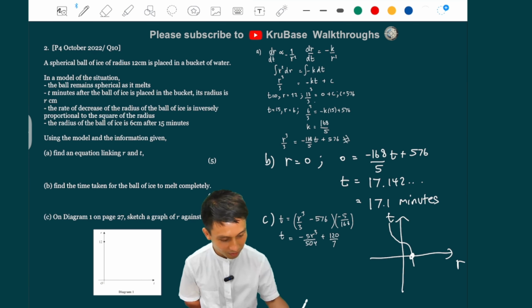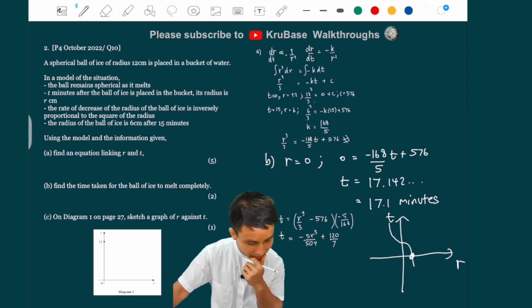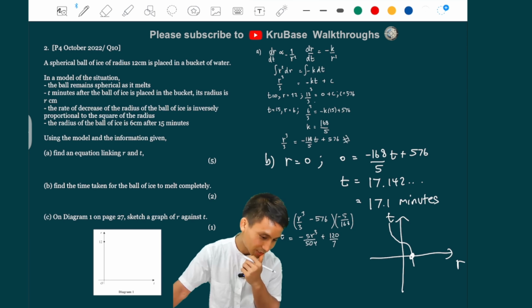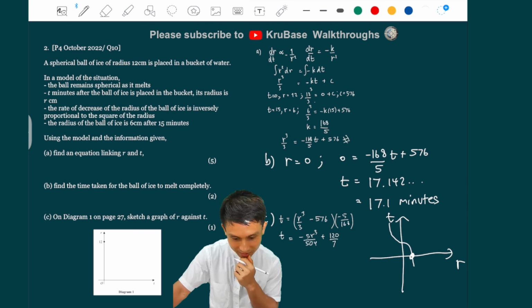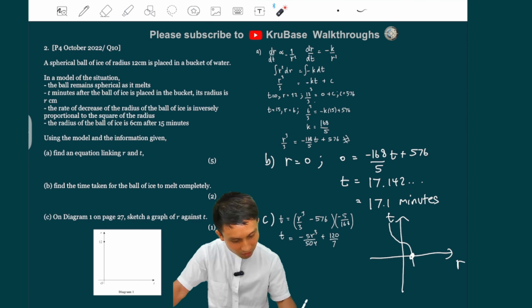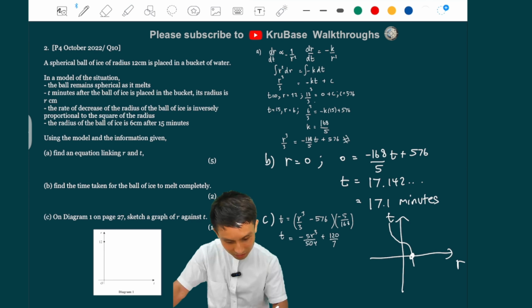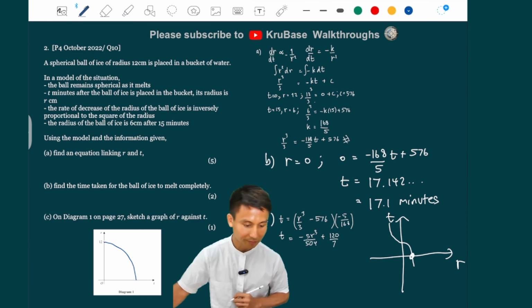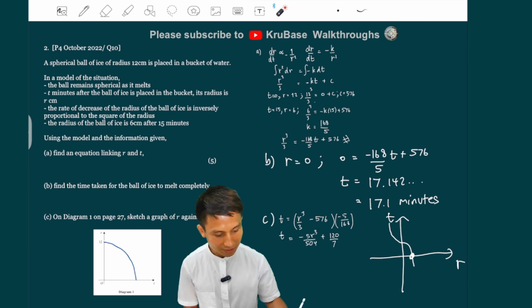The r here, where is the r there? So that r is when, is it when t equals 0? Yeah, which is 12, right? We got that already. That's the point on the y-axis there. So I'm going to draw from this point, and it's going to go down like that and down to the t-axis there. So it's going to go down like this. Yeah, like that.